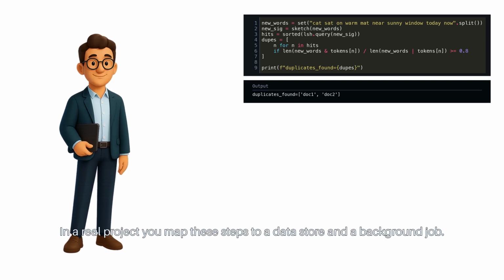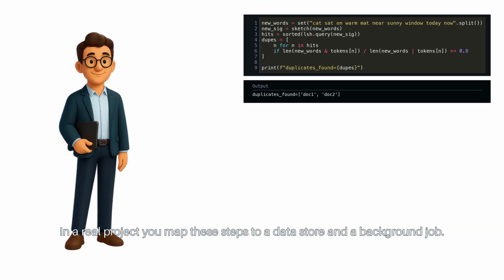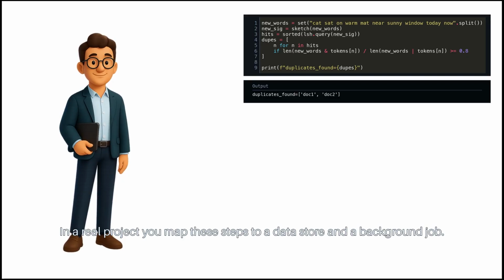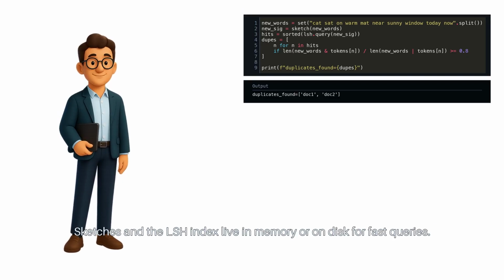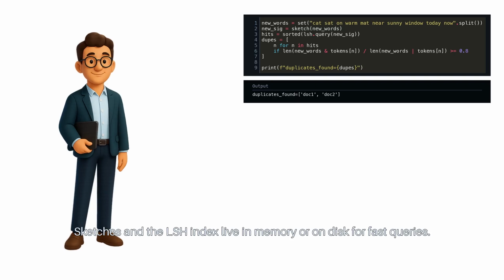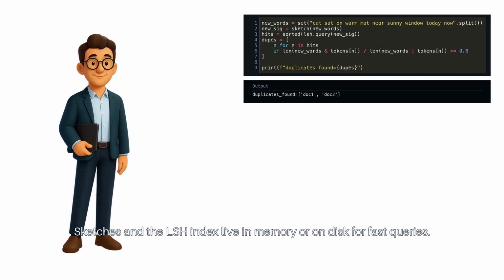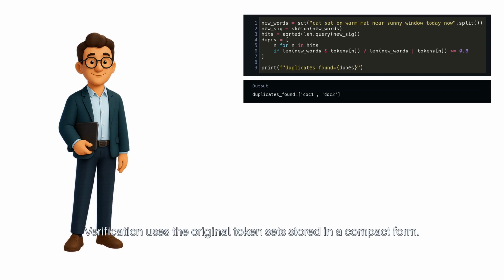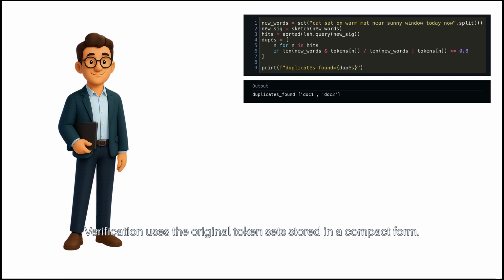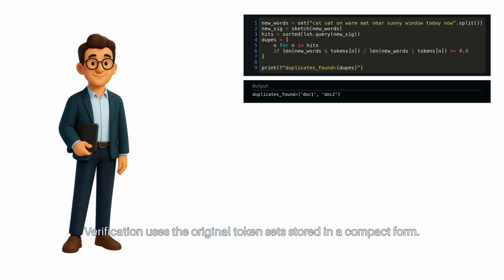In a real project, you map these steps to a data store and a background job. Sketches and the LSH index live in memory or on disk for fast queries. Verification uses the original token sets stored in a compact form.